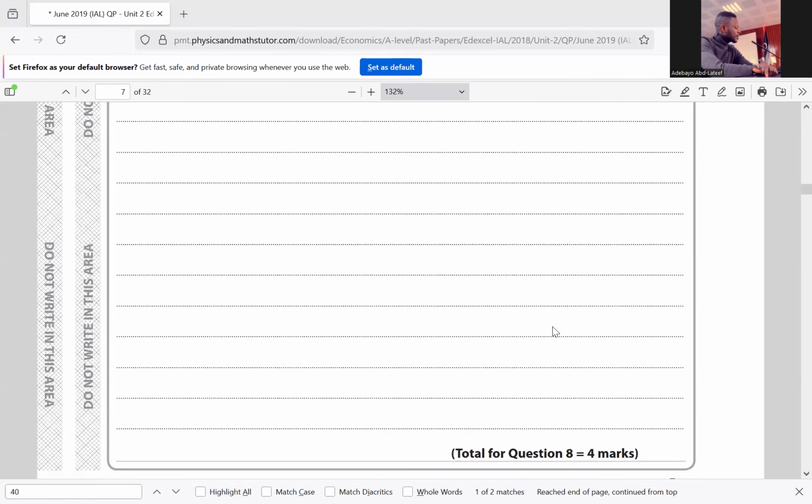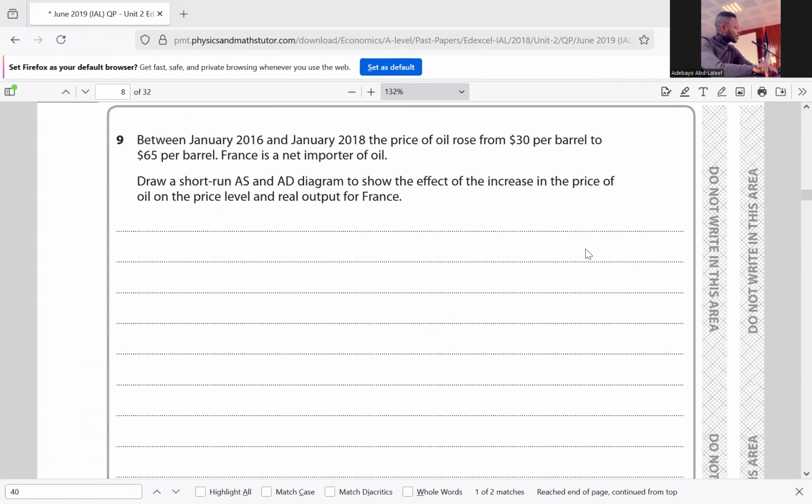So go to question 9. In question 9, they said between January 2016 and January 2018, the price of oil rose from $30 per barrel to $65 per barrel. France is a net importer of oil, which simply means France does a lot of importation, so firms in France use a lot of oil. Now that the price of oil has increased, it will increase the cost of production for firms that import oil in France.